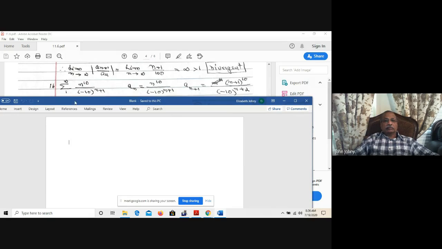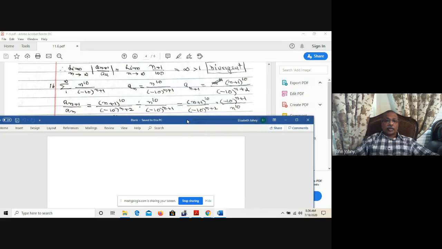Question number 16. n varies from 1 to infinity, n to the power of 10 divided by negative 10 to the power of n plus 1. So a_n is n to the power of 10 over negative 10 to the power of n plus 1. a_(n plus 1) is (n plus 1) to the power of 10 divided by negative 10 to the power of n plus 1 plus 1, that is n plus 2. So a_(n plus 1) over a_n is (n plus 1) to the power of 10 divided by negative 10 to the power of n plus 2, divided by n to the power of 10 divided by negative 10 to the power of n plus 1.